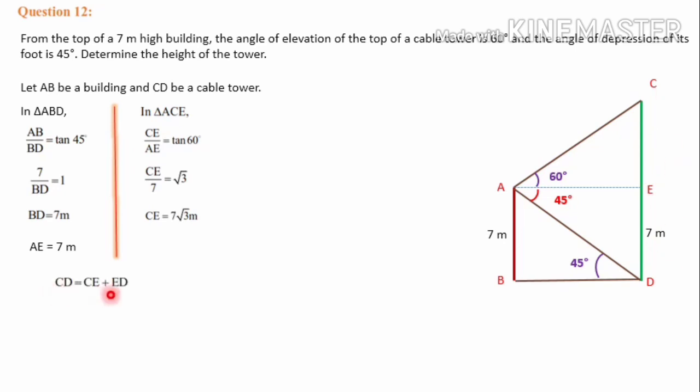So CD is equal to CE plus ED. CE we know that it is 7 root 3 and ED we know that it is 7. If you want you can take 7 as common, or else you can just simply keep it as it is. So here I am keeping it as it is. The height of the cable tower is 7 root 3 plus 7 meter. Hope it is clear. Now let's discuss question number 13.